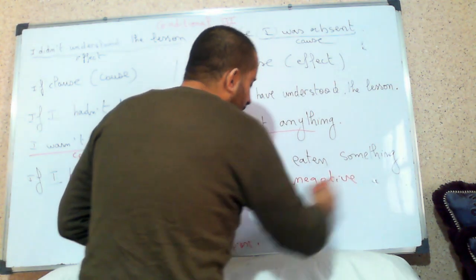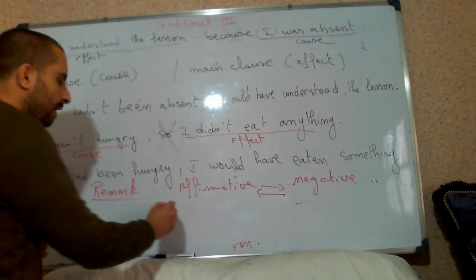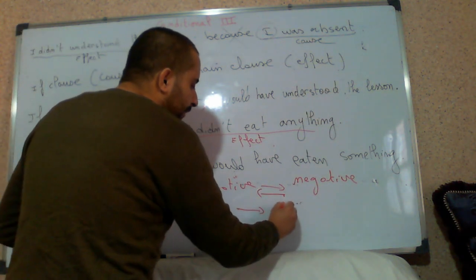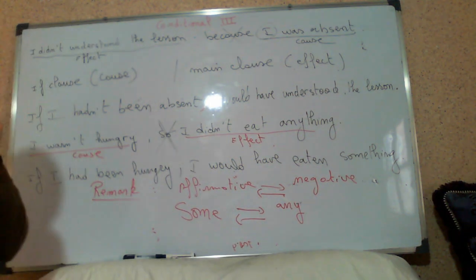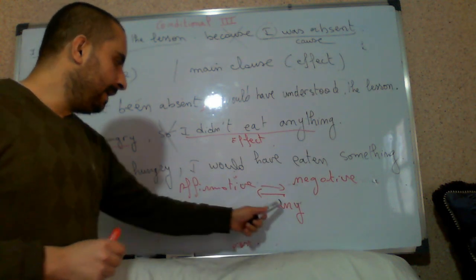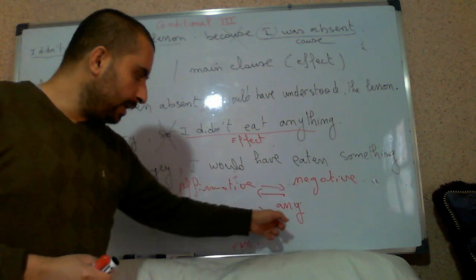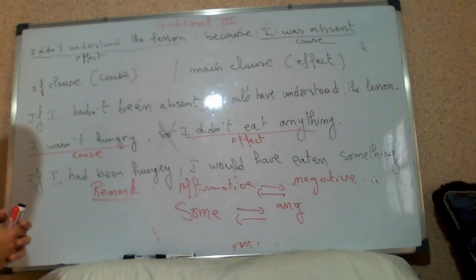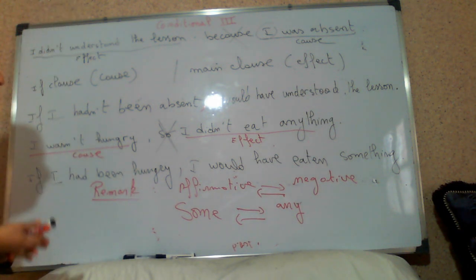The same things. When we have a negative form, we change it to affirmative. Whenever you have some, we change to any, and any, we change to some, most of the time, okay? For example, something, anything. Anything, something. And for example, somewhere, anywhere. Anywhere, somewhere. So, this is conditional type 3, the form of conditional type 3.